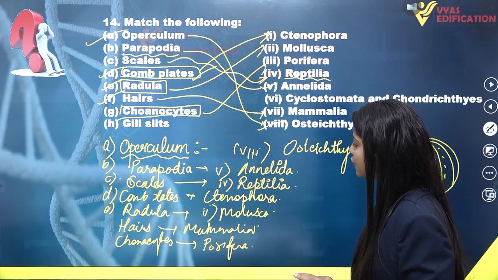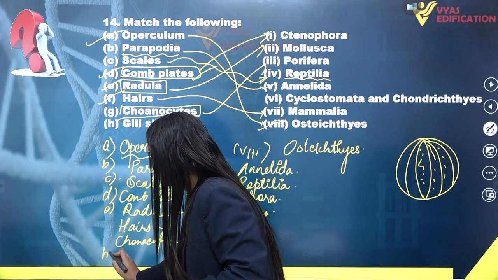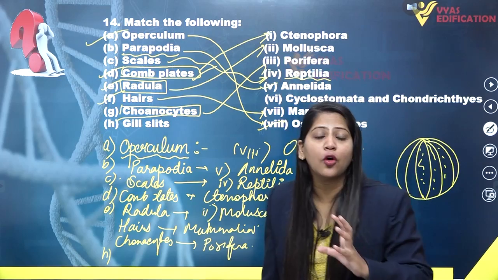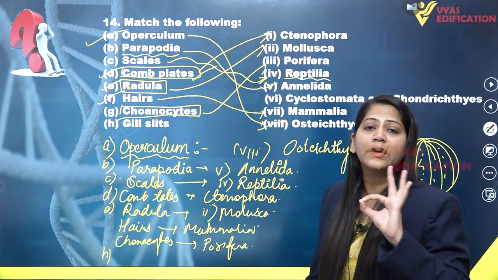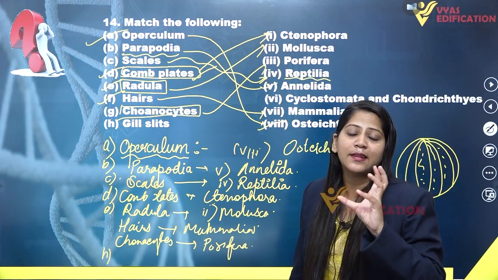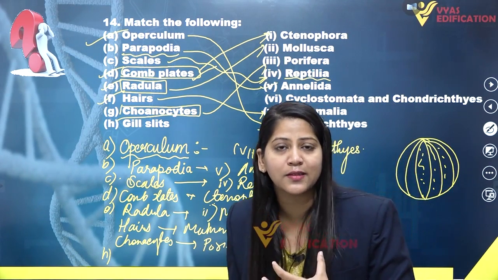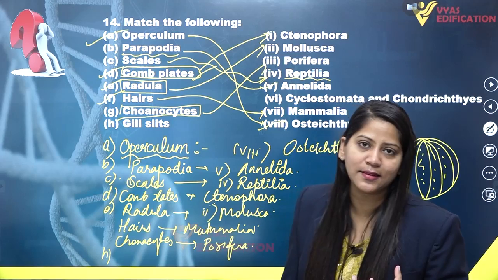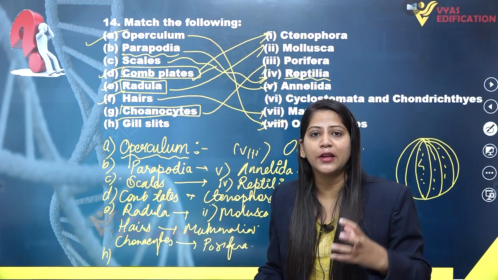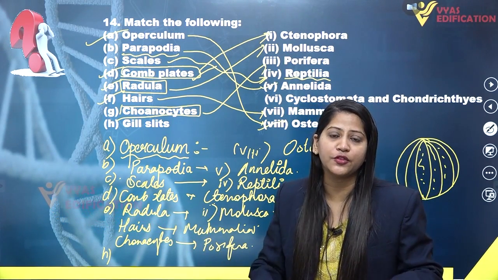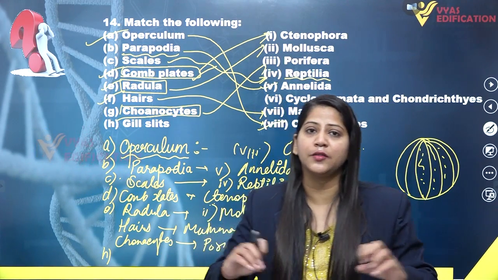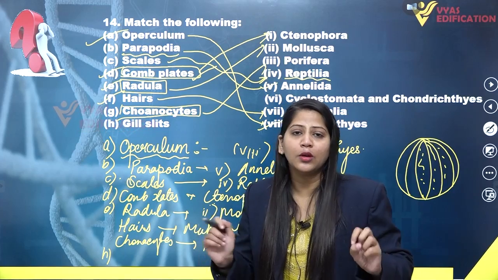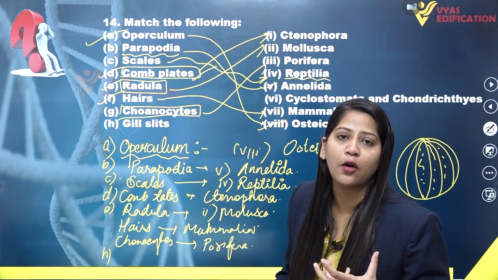Then we have the last option, gill slits. Gill slits without operculum are actually present in the members of chondrichthyes. Chondrichthyes and osteichthyes are the two classes under superclass Pisces. Pisces is the superclass which includes all the fishes. Pisces have been classified into two classes, such as osteichthyes and chondrichthyes.